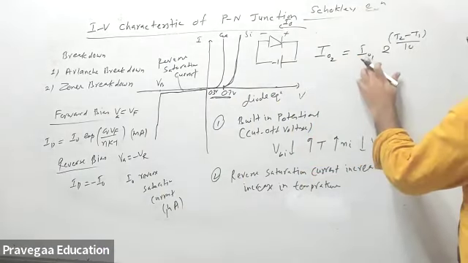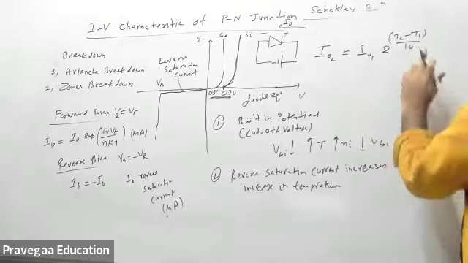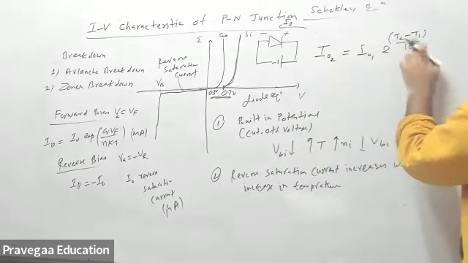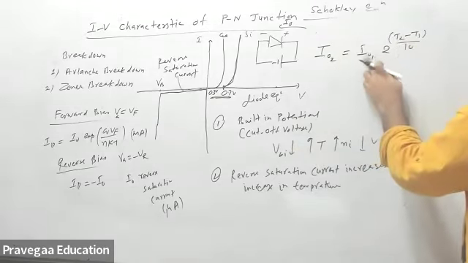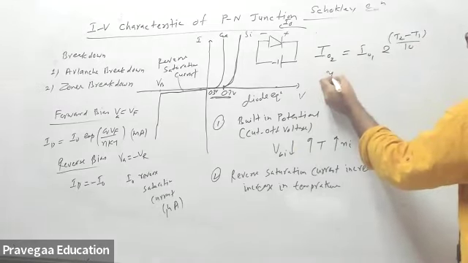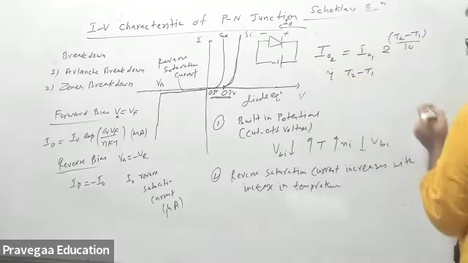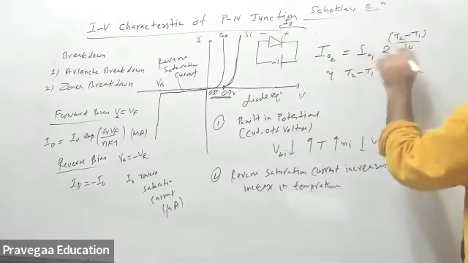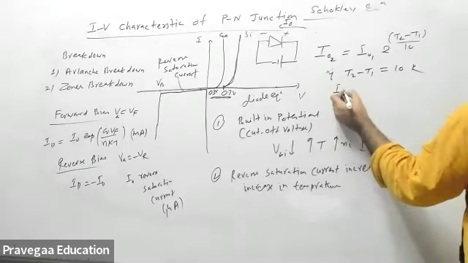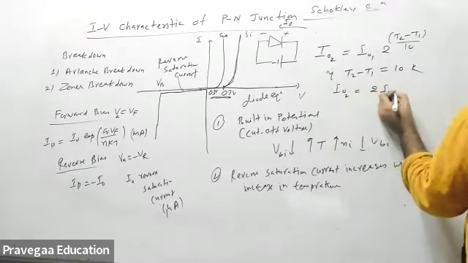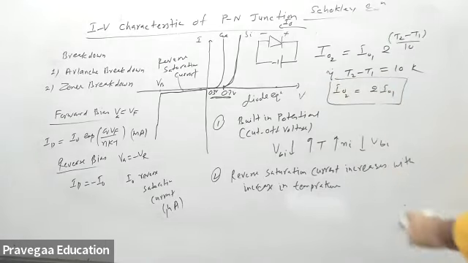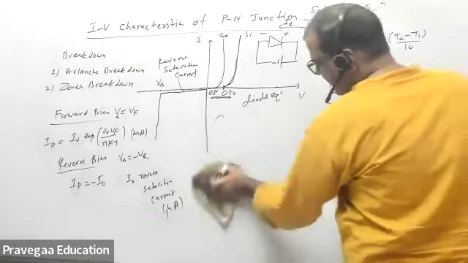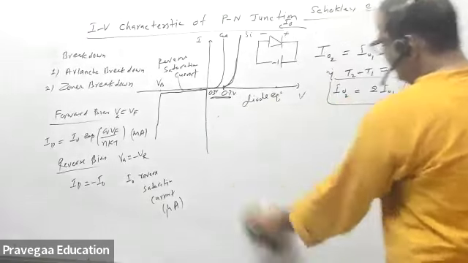Suppose some saturation current is flowing at temperature T1, and now you slowly increase the temperature to T2, so this will increase. If the difference is 10 degrees, then I naught 2 will be double I naught 1. So let us say T2 minus T1 of junction temperature is 10 Kelvin. In that case, I naught 2 will become 2 I naught 1. So the reverse saturation current doubles every time you increase the temperature by 10 Kelvin.